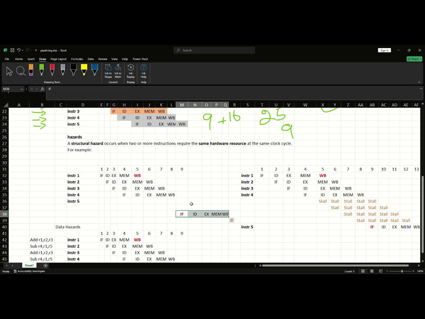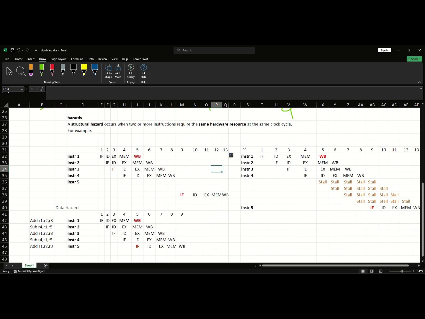Okay, here what is the process? Total take 8 plus 9. It should take 13 clock cycles to be completed, but the total takes 25 clock cycles to complete. Even so, compared with that, 12 clock cycles we saved. That is one advantage. Okay, this compromise is the structural hazard problem.